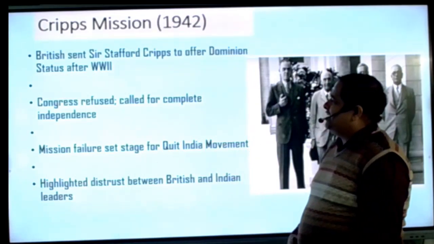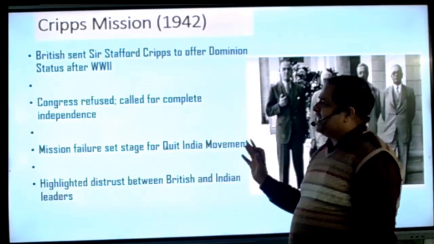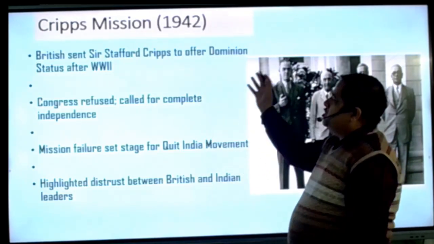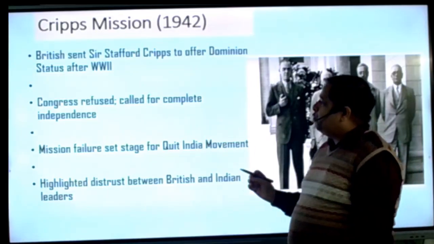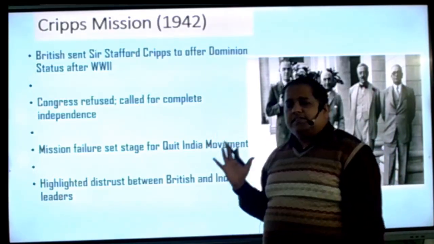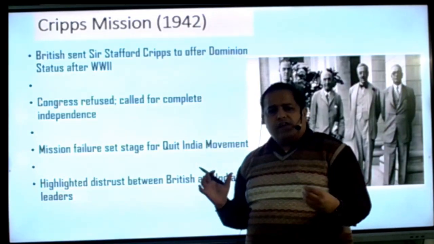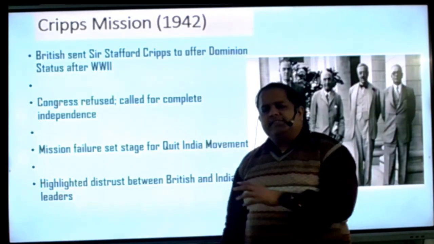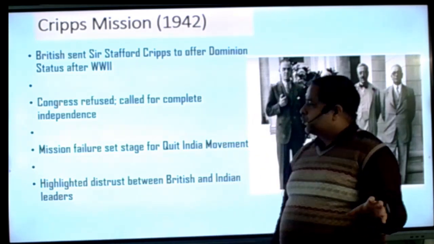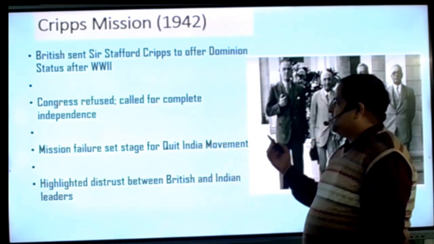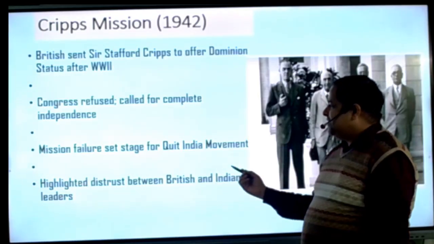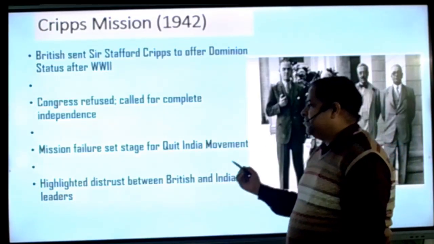Congress refused, called it complete. Congress said that no, now we have no value for dominion status. Now we want complete independence. Below full independence, we want nothing. Okay? The mission failed, set the stage for the Quit India movement, and highlighted the distrust between the British and Indian leaders.